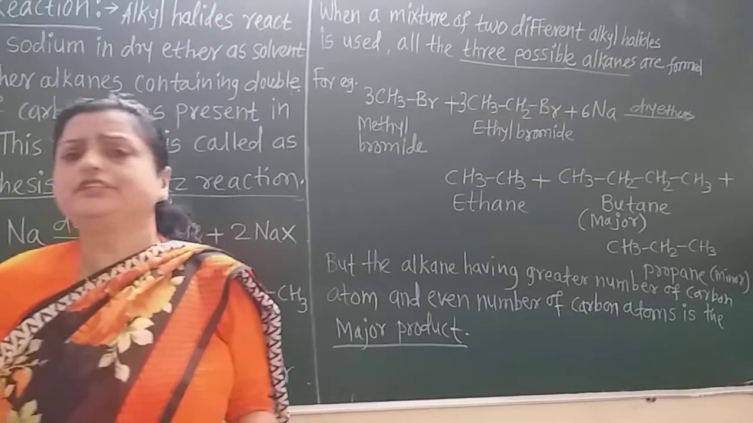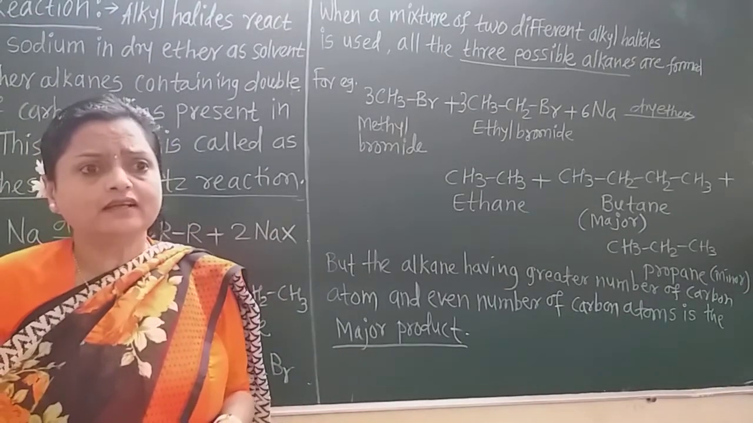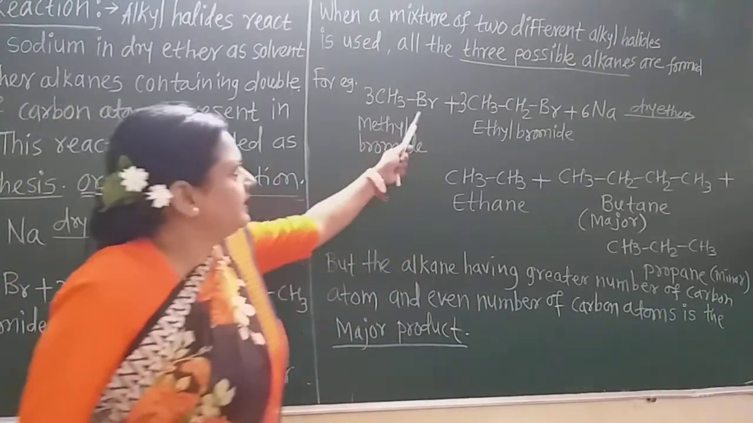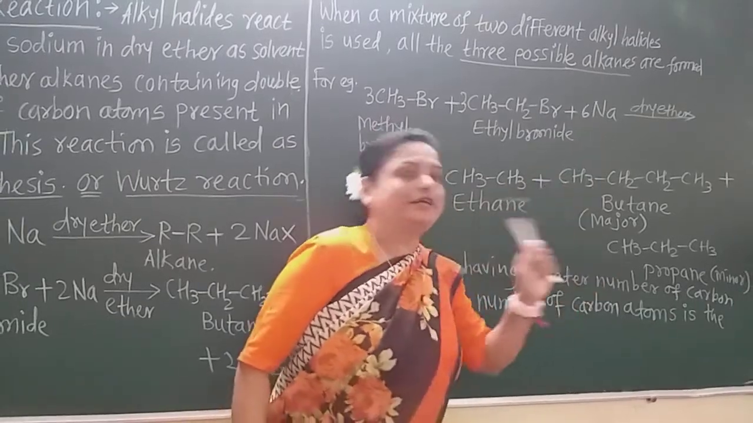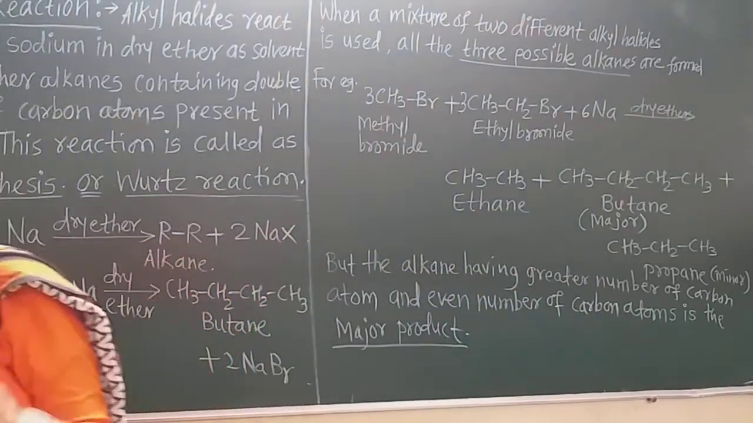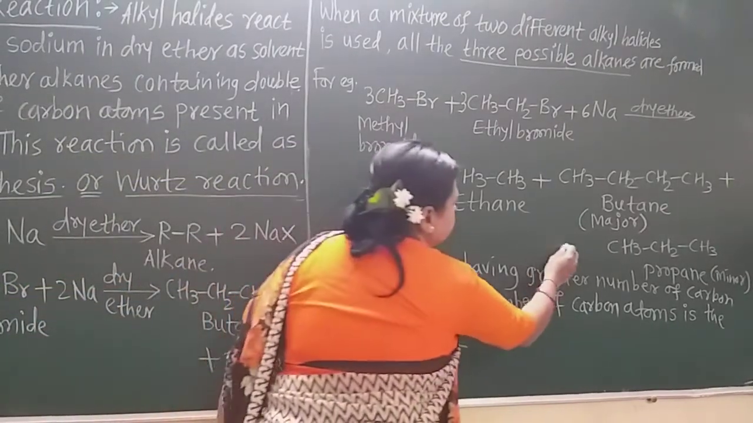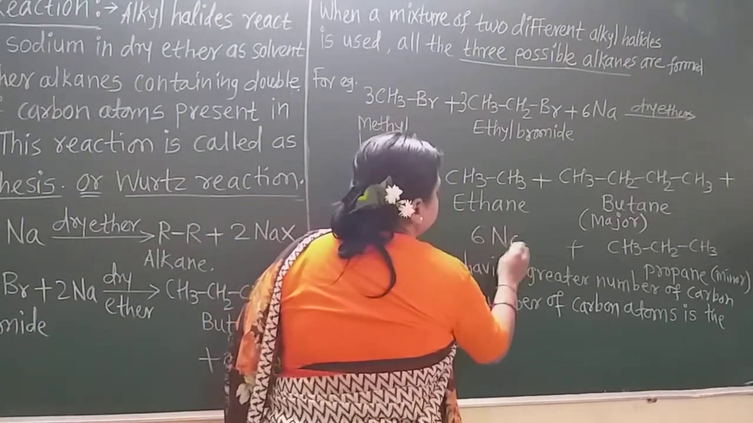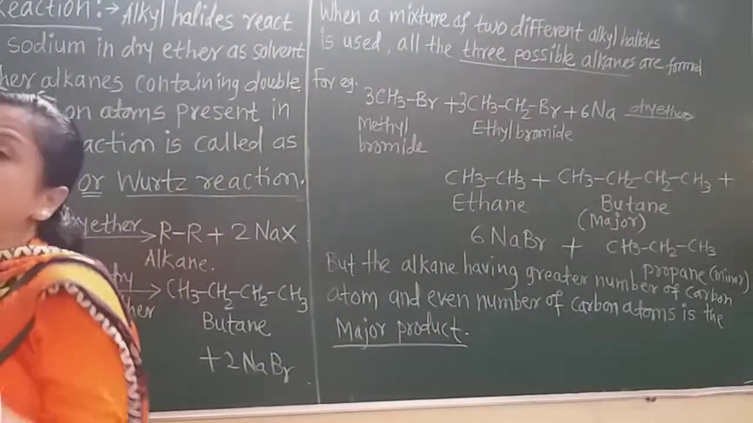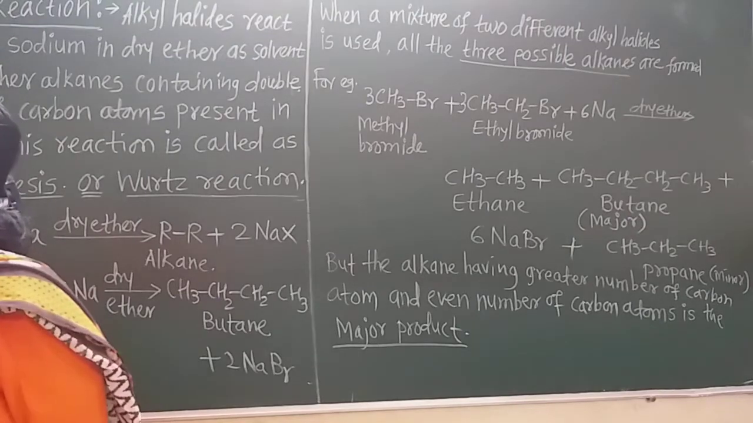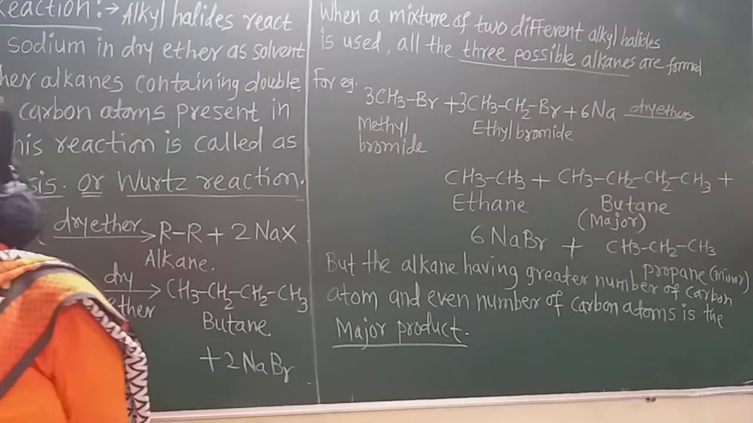As there are three molecules of each alkyl halide, how many total bromide ions are there? 6. 3 and 3, 6. So we must take 6 sodium atoms. This is a very important point because the byproduct will be formed. That is, I write here the byproduct 6NaBr. This is the byproduct. Now remember students, if we use two different types of alkyl halides, then there is the formation of three different types of alkanes.